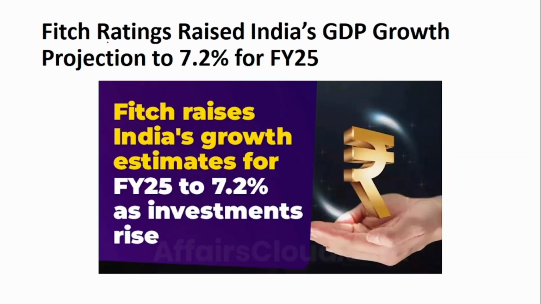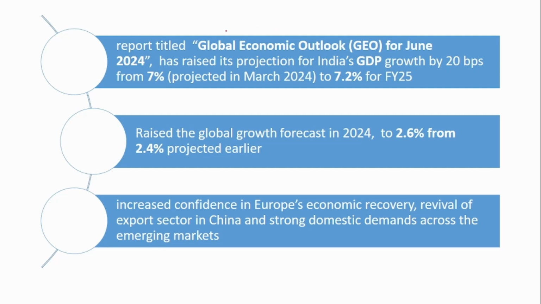The next news is about a rating. Fitch Ratings raised India's GDP growth projection to 7.2% for the financial year 25. This is as per the report released by Fitch called Global Economic Outlook for June 2024. In that report, it has raised the GDP projection to 7.2% from 7%, which was projected earlier. Similarly, it has also raised the projection for global growth from 2.4% to 2.6%.